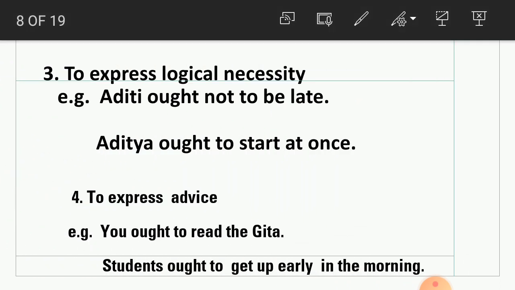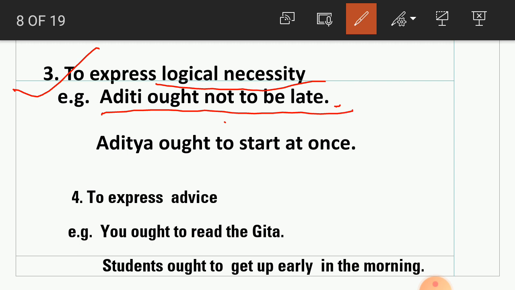Now next one, student, ought to also expresses logical necessity. For example, Aditi ought not to be late. This is logic here that she ought not to be late. Aditya ought to start at once. So this is also a logical necessity here that he ought to start at once.